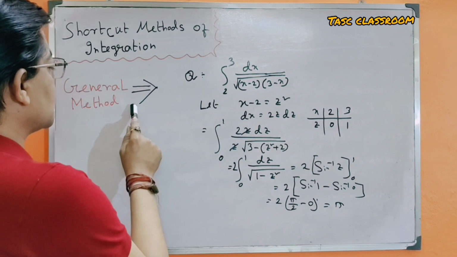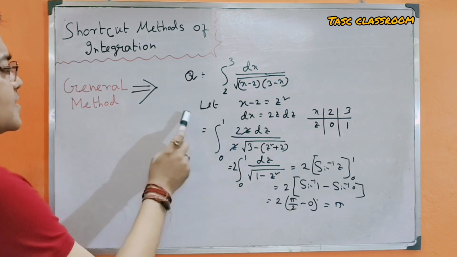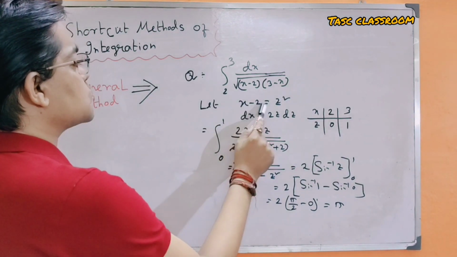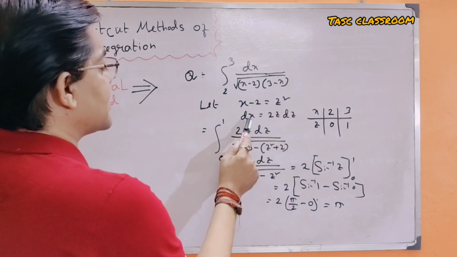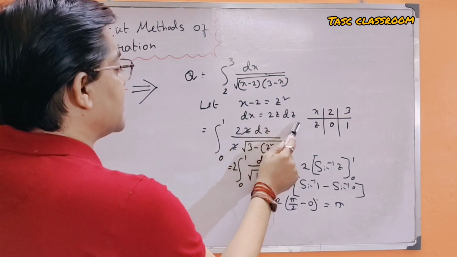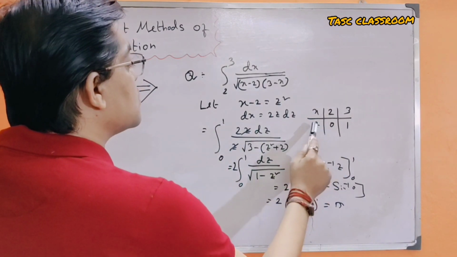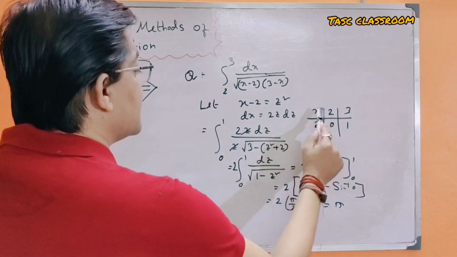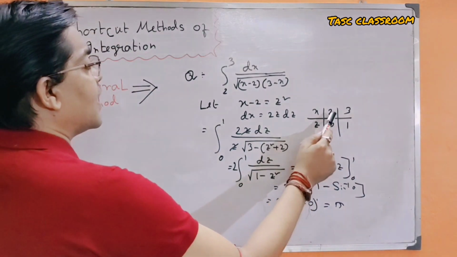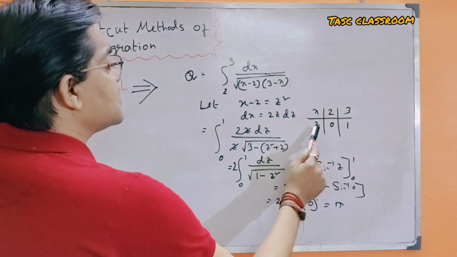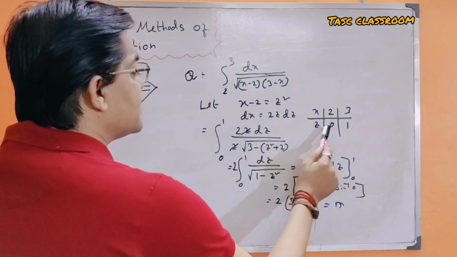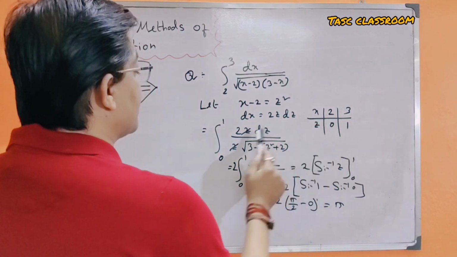The conventional method is: let x minus 2 equal to z square, that is dx equal to 2z dz. Changing the limits, x from 2 to 3 becomes z from 0 to 1.